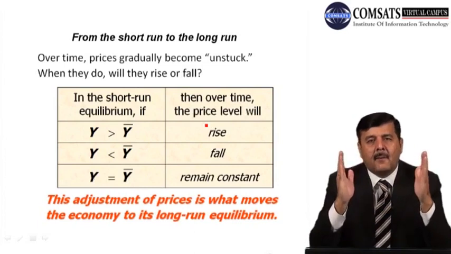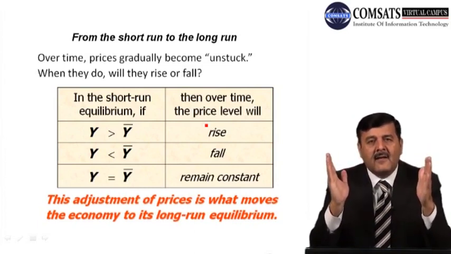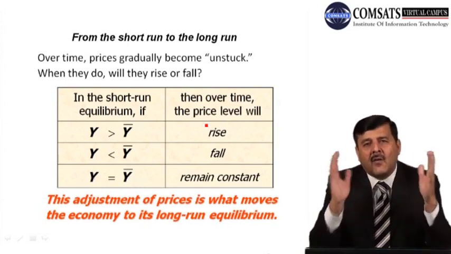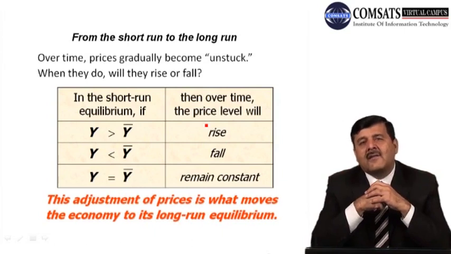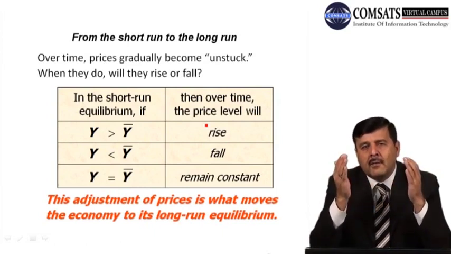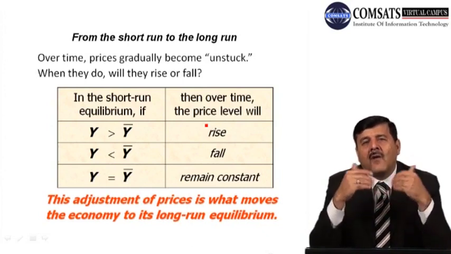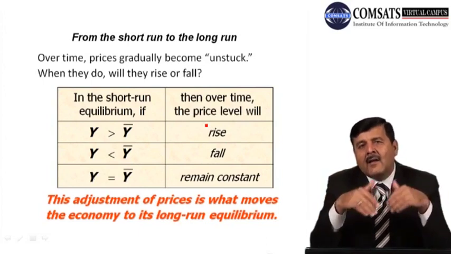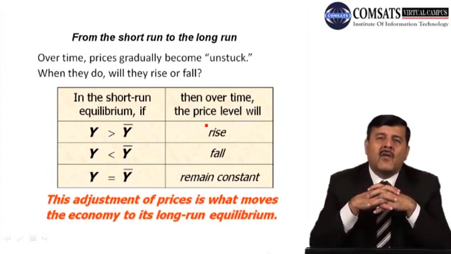When Y is greater than Y bar, the actual level of output is greater than the full employment or natural level of output, prices will start rising. When prices start rising, the demand falls, so Y will start going down. At the end, in the long run, output will come to its natural level, Y bar.